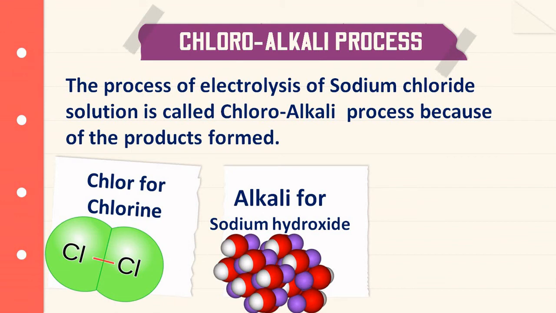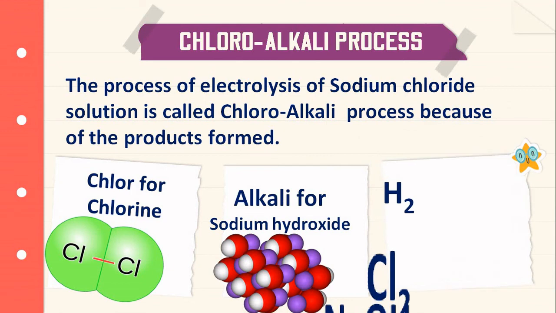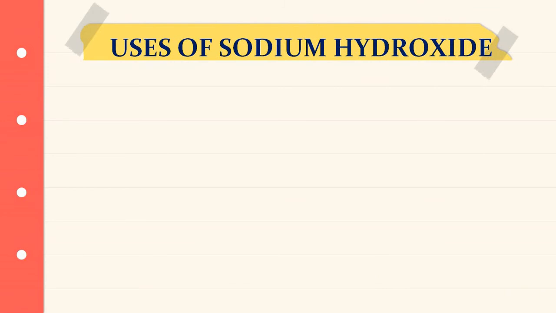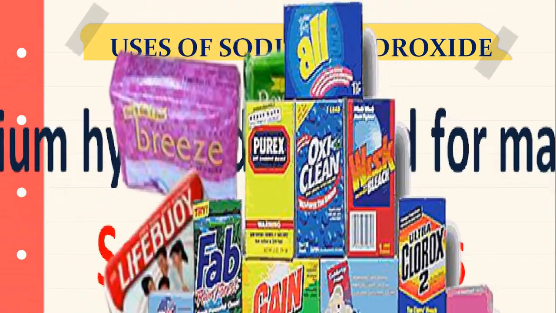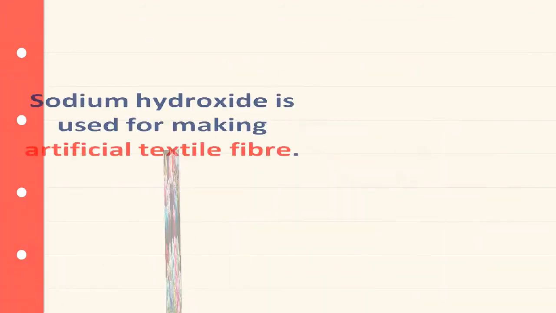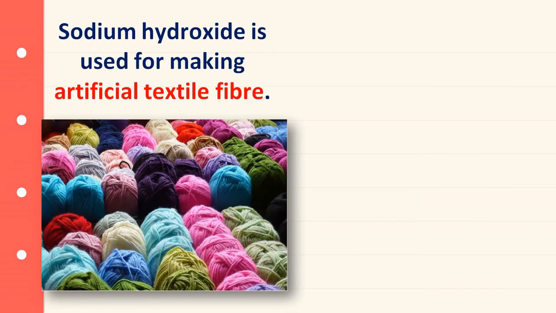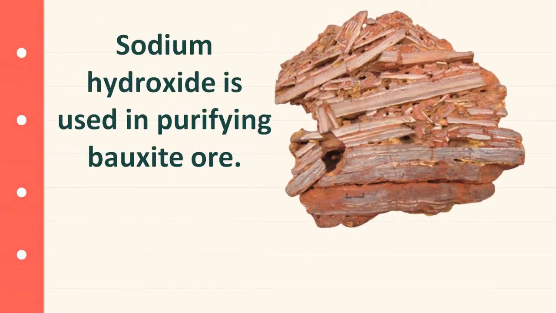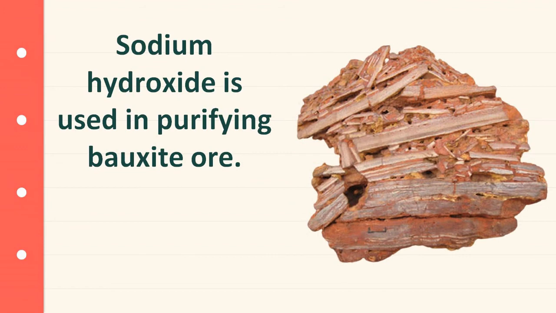The important products in the chloroalkali process are hydrogen gas, chlorine gas, and sodium hydroxide. Uses of sodium hydroxide: it is used for making soaps and detergents, artificial textile fiber, and in the manufacture of paper. Sodium hydroxide is used in purifying bauxite ore.